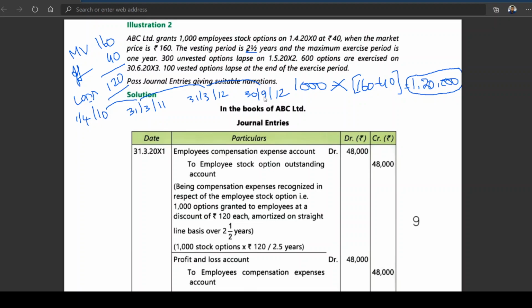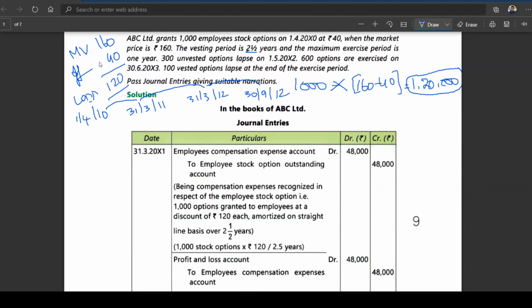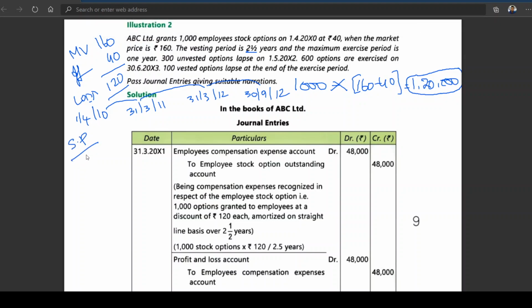Got the clarity? First you take market value, offer price and loss. And one more thing, you also should note security premium. Security premium is the difference between market value and face value. What is market value? 160. What is the face value of the share? Not been given.